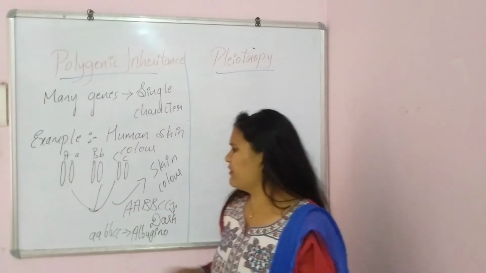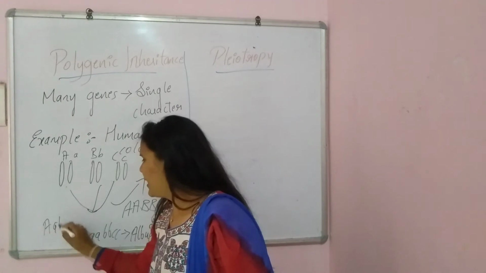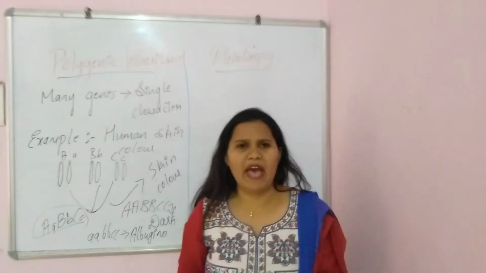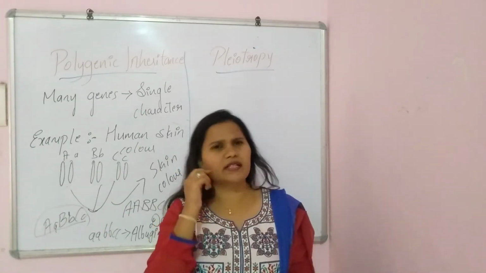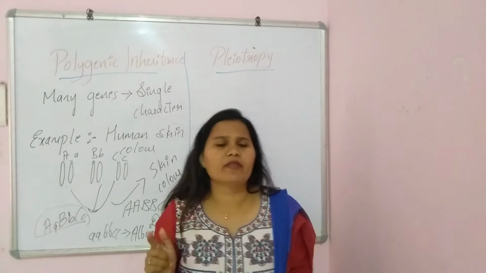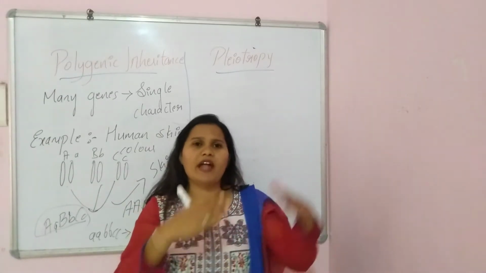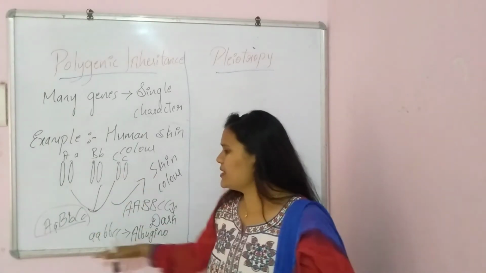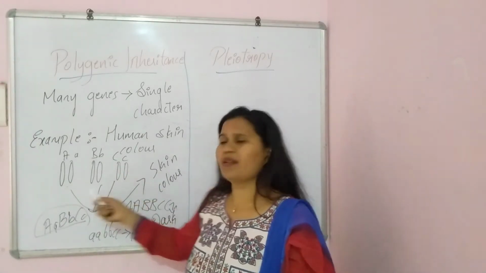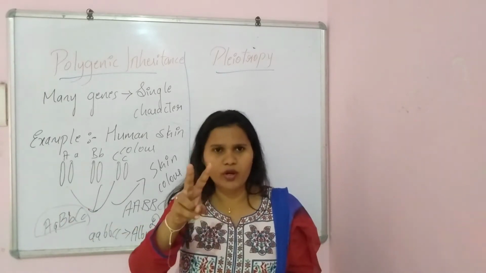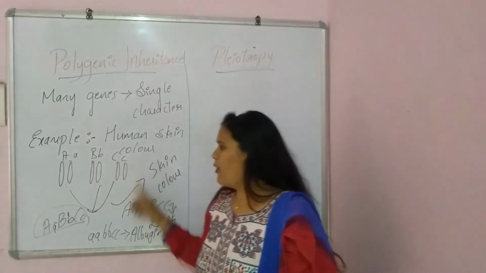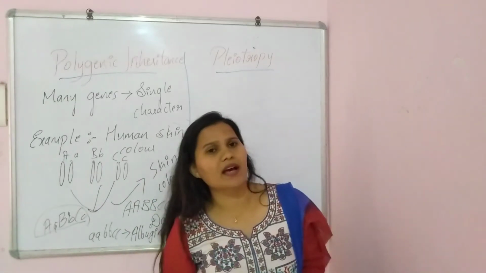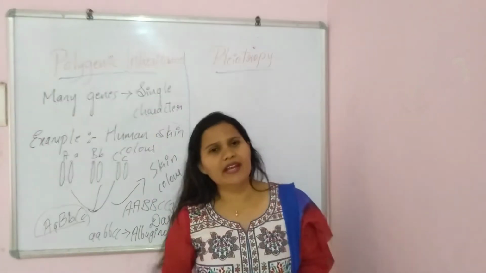And coming in between, capital A, small a, capital B, small b, capital C, small c. Here a person will have a light color, a bit dark or a bit fair. For example, we Indians are not that dark and not that fair either. So these are the three genes, they are poly, not 1 or 2 to say uni and bi. So poly genes act on a single character, the human skin color. This is called polygenic inheritance.